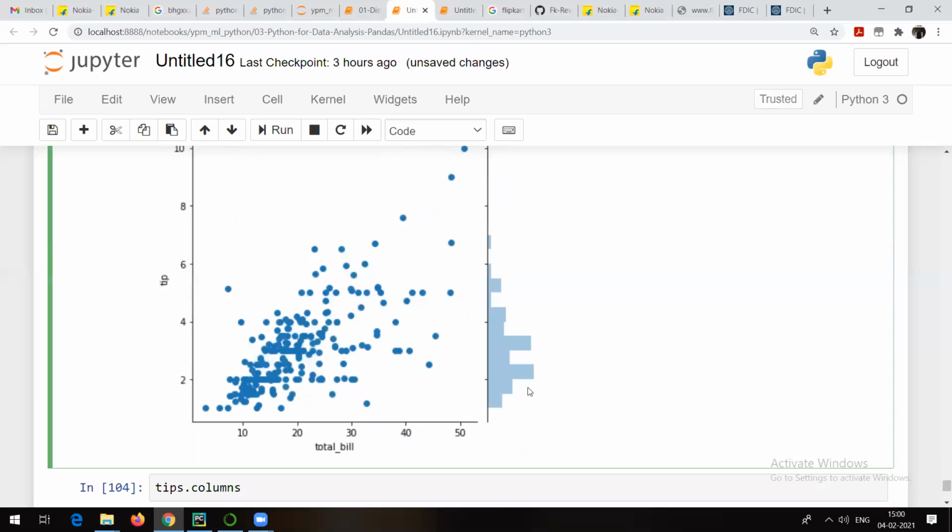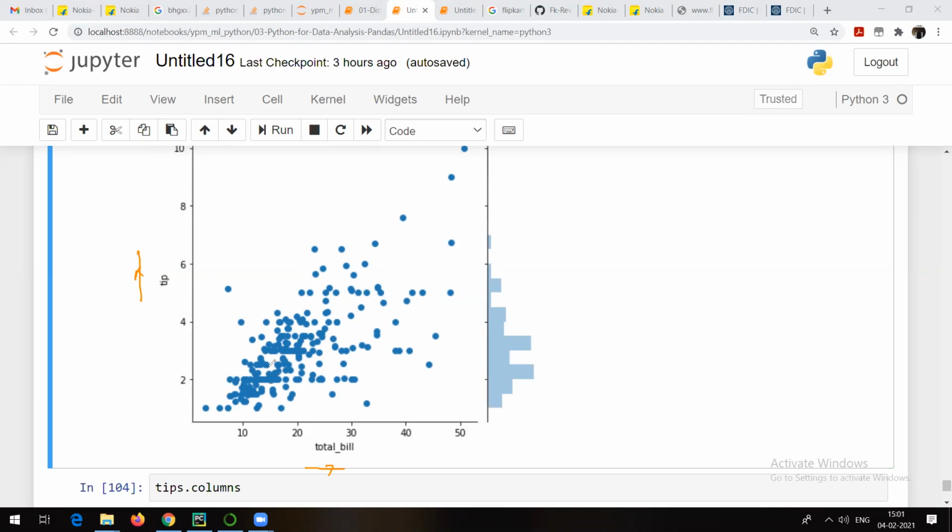Let's first of all interpret one of them. You can check, on x-axis what do we have? On x-axis we have total bill. On y-axis we have tip. Now to understand the relationship between total bill and tip, we can say that as and when total bill increases, you can see, tip also increases. And you can see that most of the people have generated the bill between 10 and 20. Most of the values are between 10 and 20. But talking about the relationship between total bill and tip, what we can notice is that if total bill increases, tip is also going to increase.